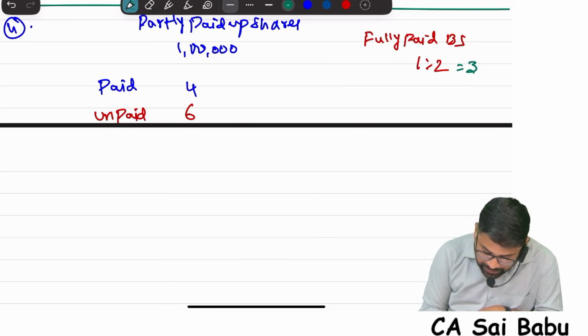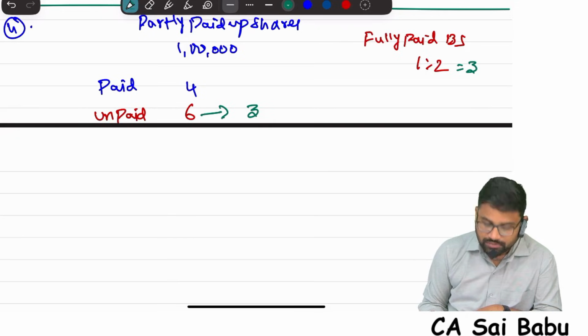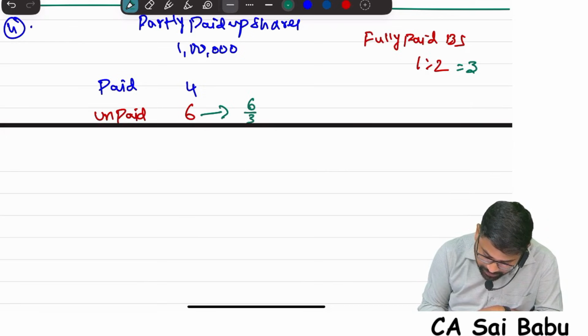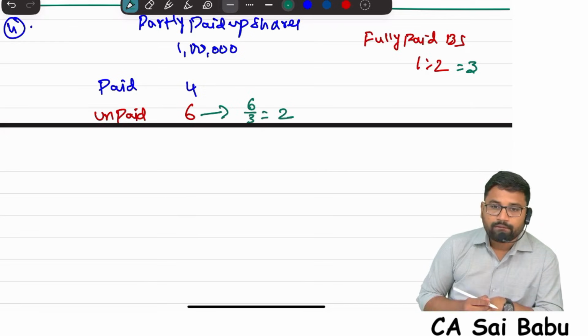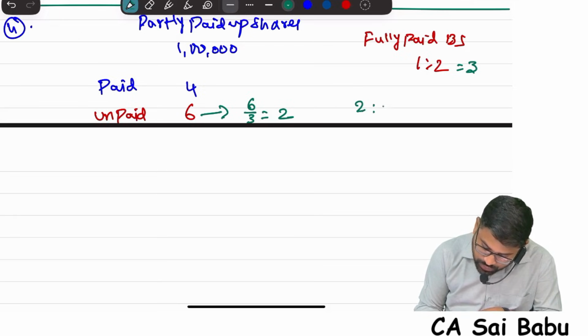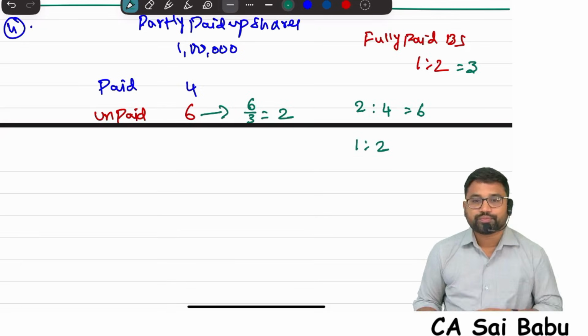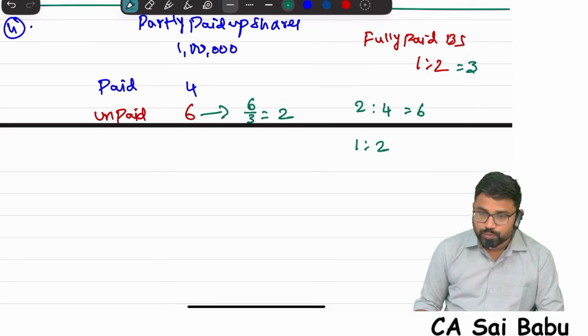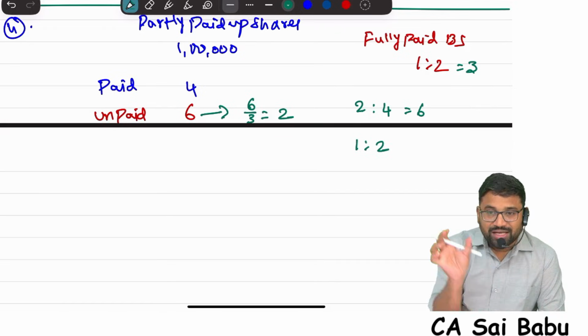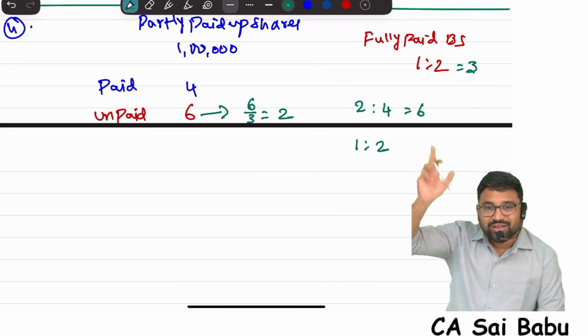Now for example, this unpaid amount also consists of 3 parts. What happens? 6 divided by 3 is 2. So 2 rupees is to 4 rupees. It will be 6. So it will be 1:2. The unpaid amount is 6 rupees, and how are the fully paid bonus shares given? 1:2. For every 2, 1 rupee is given as bonus.